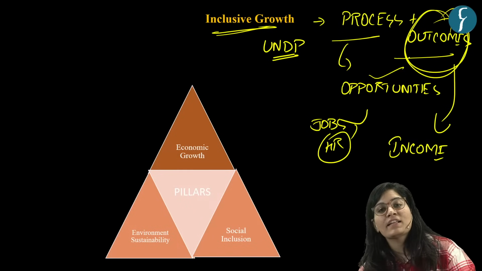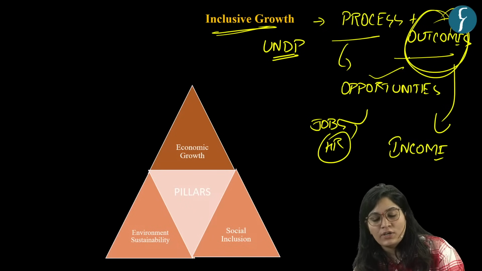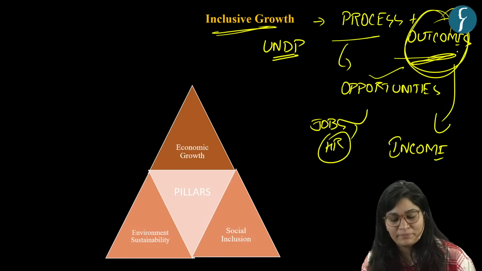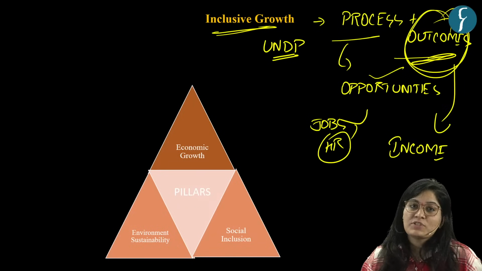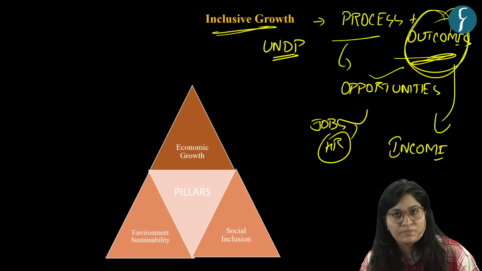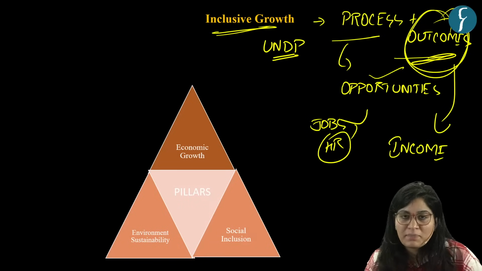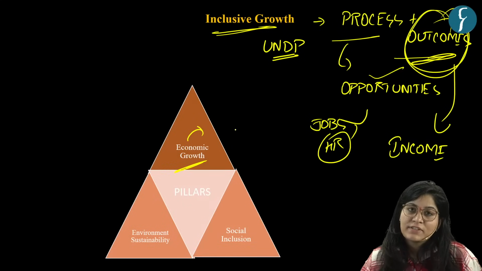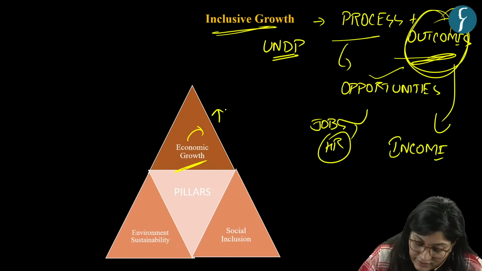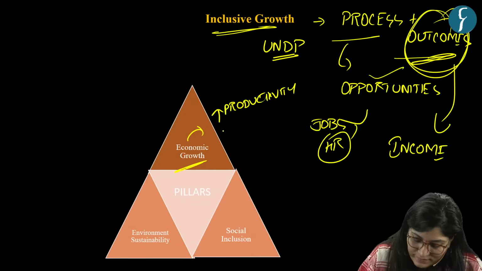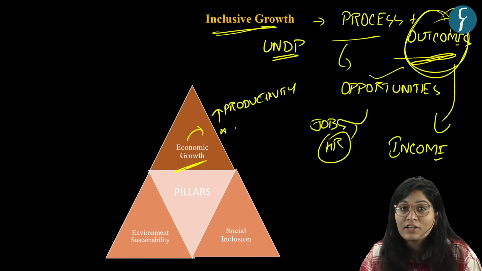So here we are empowering the poor population to achieve outcomes. Okay, so that is the difference between inclusive growth and the welfare approach. Now inclusive growth is based on three pillars. First is economic growth. That means increased productivity along with better employment. As I told you, creating opportunities.